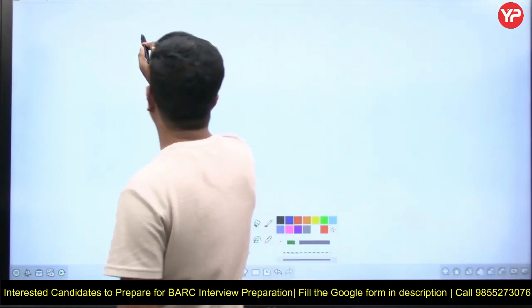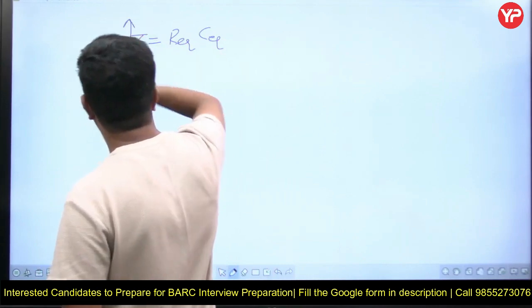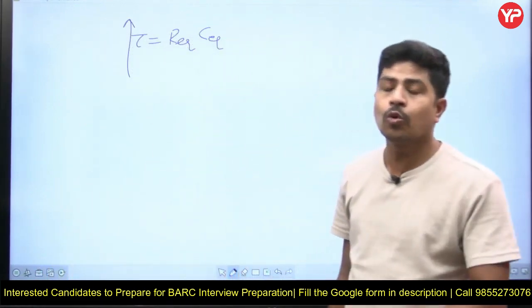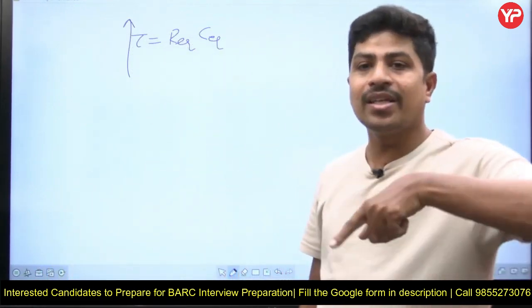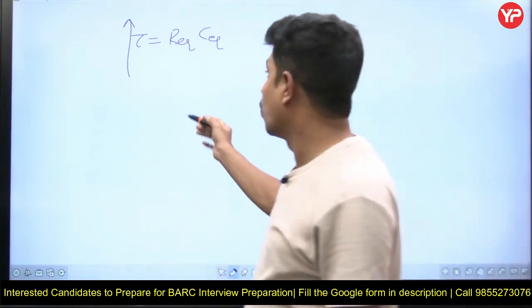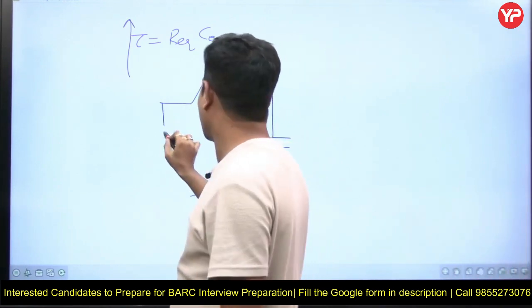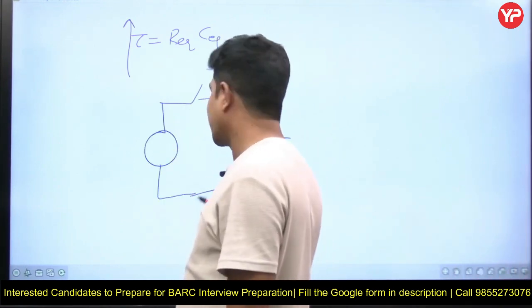So now tau is equal to R equivalent into C equivalent. If I want to increase it, you have two methods here, two possibilities theoretically. One is to increase either resistance or capacitance. But without disturbing the circuit, you can't increase resistance. If you connect in parallel, then the resistance is not going to be increased.